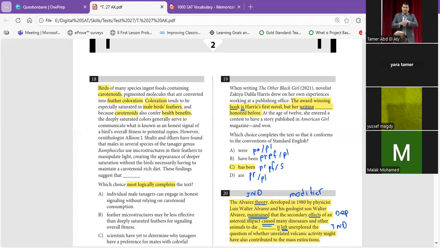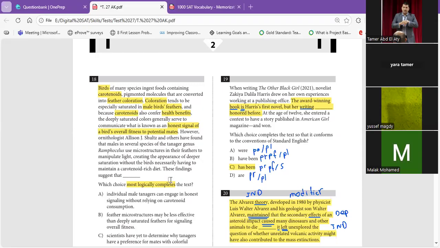So the male bird that has colorful feathers will be healthy. The deeply saturated colors generally serve to communicate what is known as an honest signal of a bird's overall fitness to potential mates. So now, if we have a group of birds and they see that there is a male bird that is colorful, that means this bird is suitable for marriage.